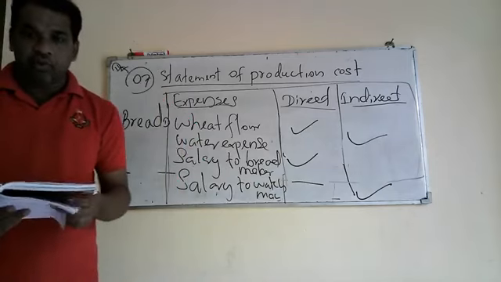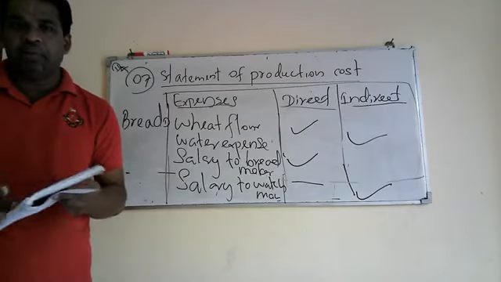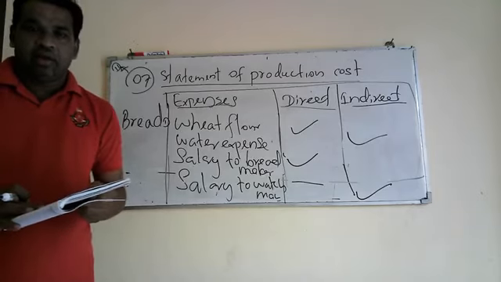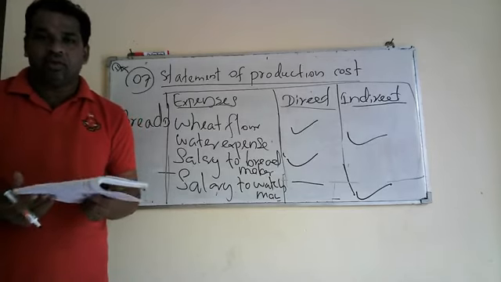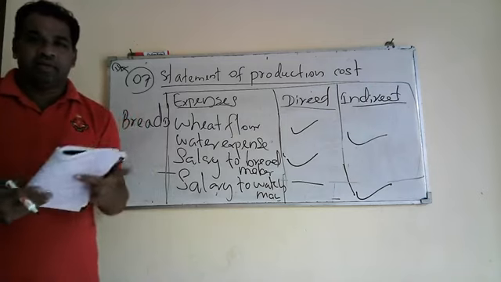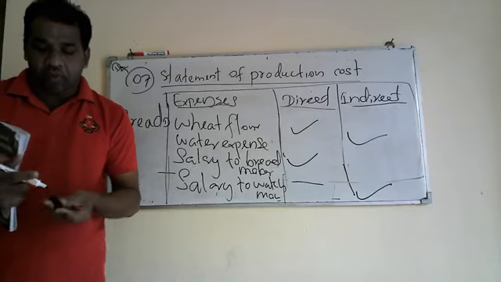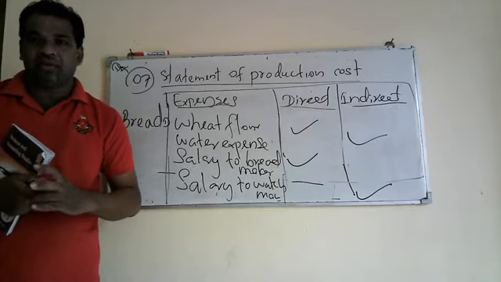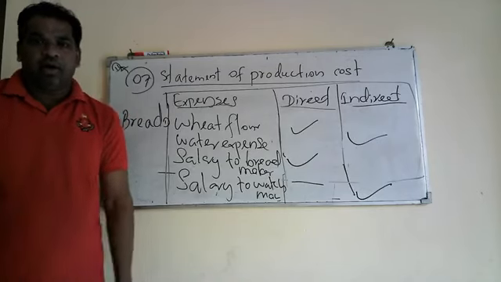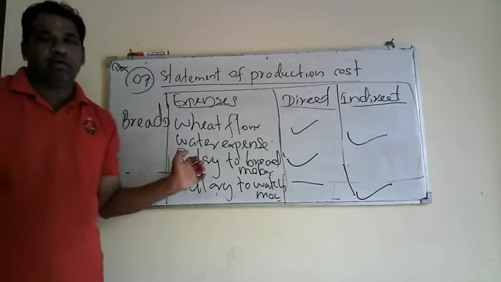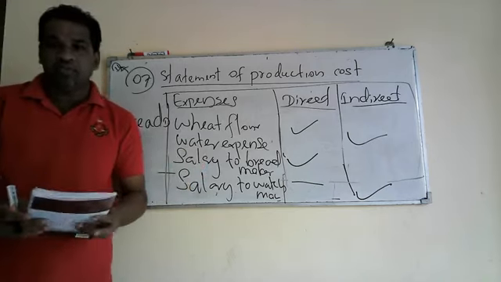Then I will assign you to do activity number 2. It is easy for you to understand. You prepare it. Anyway, later on I will discuss activity number 2 as well. I think you may have understood my classification of production cost and elements of cost, and I gave definitions for prime cost, overhead cost, indirect cost, direct cost, and I gave you a table for prime cost and overhead cost. Finally, I did 2 activities from your textbook.